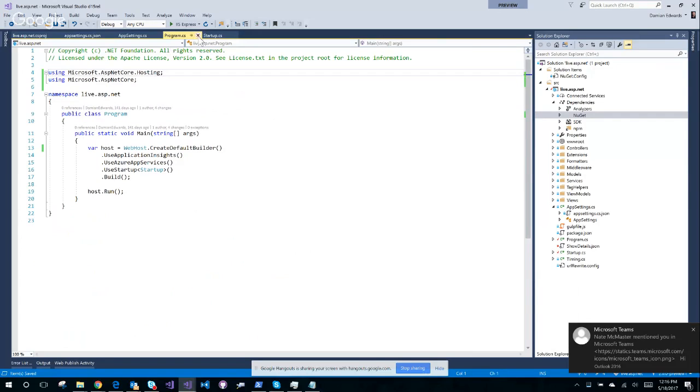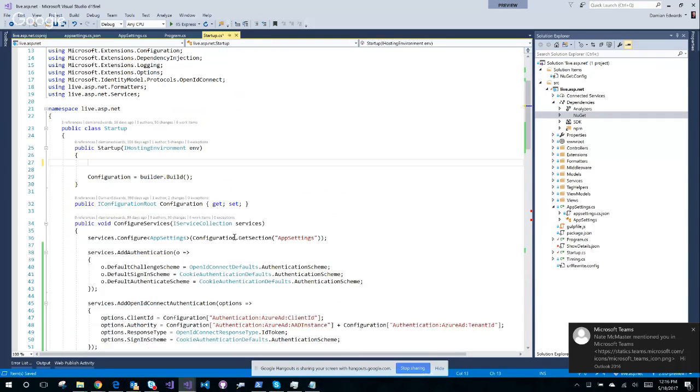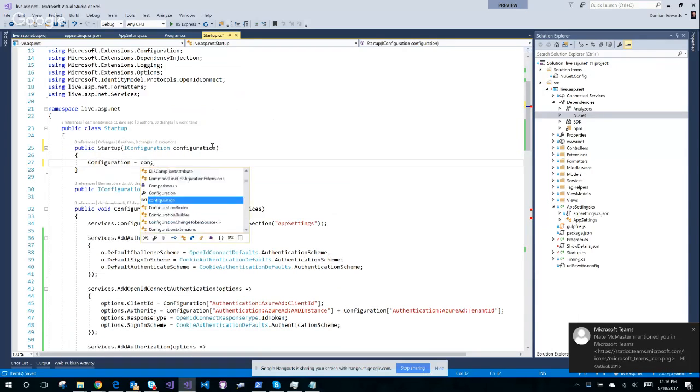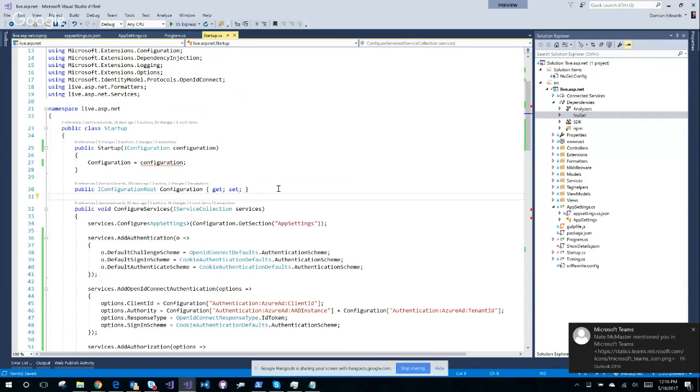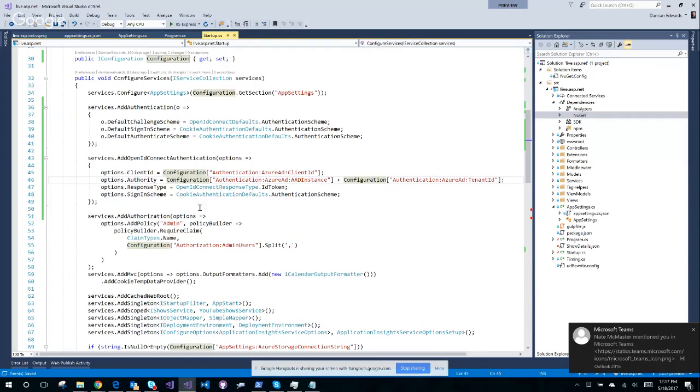Don't need that anymore. My startup, I don't need to take in this stuff anymore. I'm not doing any of this anymore. I simply need to grab configuration. It's going to be set up during the hosting phase. And I need to stick that configuration. There we go. So now I've got that. Change that to IConfiguration. Now I can still pass that through everywhere else. We also have convention-based configuration support for a bunch of this stuff. I believe all this stuff supports it, so I could actually not do this, but let's just take this one step at a time, get this working.